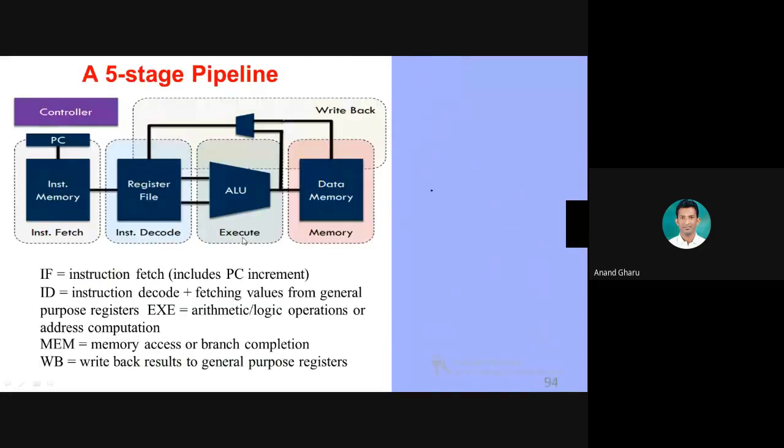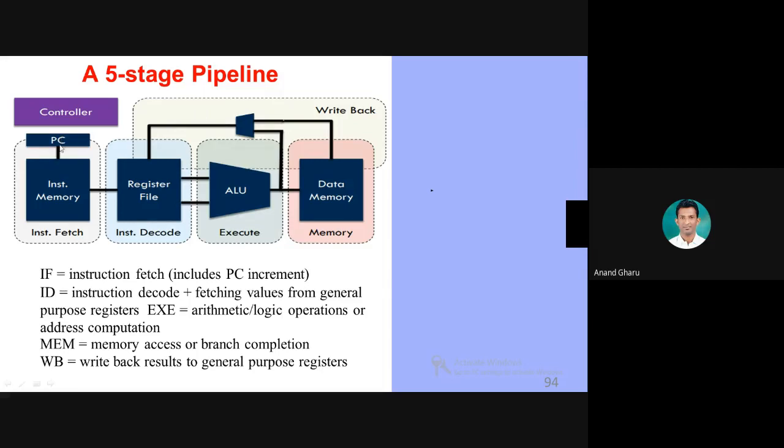Now, 5-stage pipelining means 5-stage pipelining. Here you can see a 5-stage pipeline in superscalar architecture. Consider the microprocessor 8086, but here it is not an 8086 processor, there can be a multi-core processor, dual core, i3, i5.